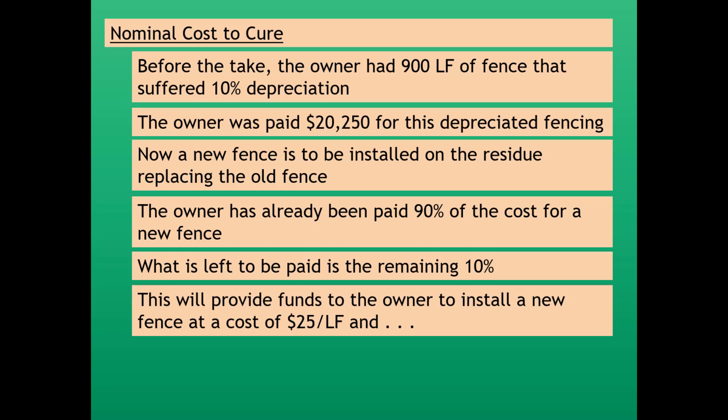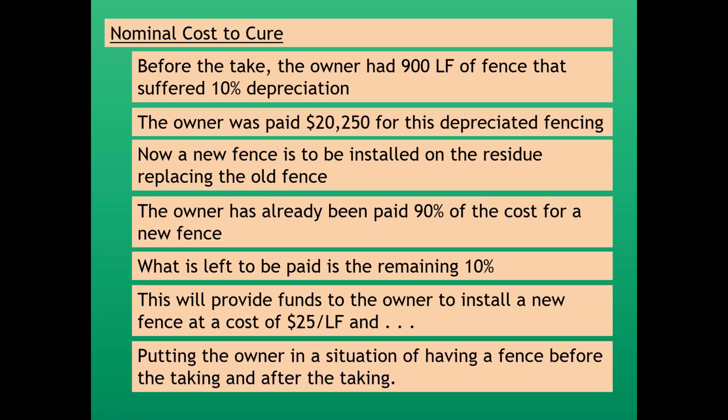And this will provide the owner with adequate funds to install a new fence at a cost of $25 a lineal foot. And this will put the owner back into a situation of having a fence on the property both before and after the taking. So the cost new for a fence at $25 was $22,500.